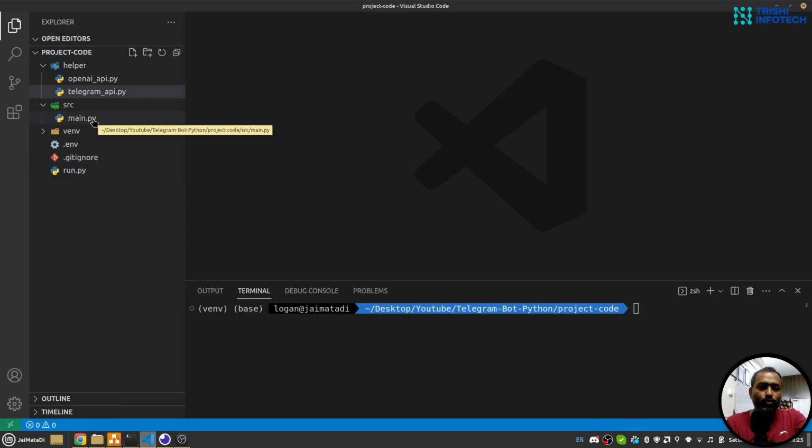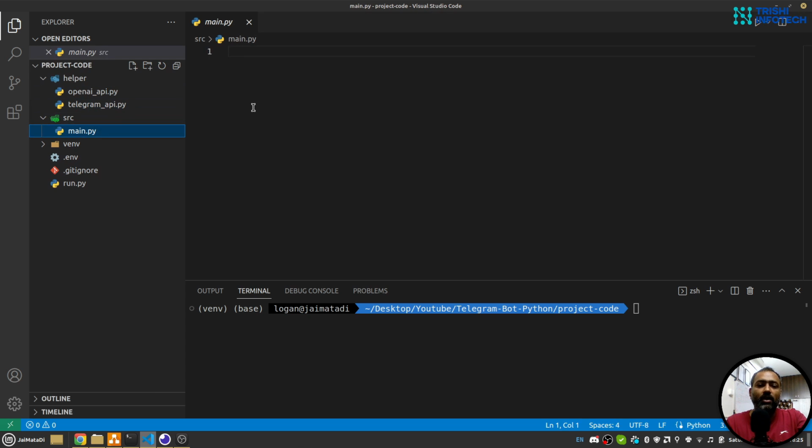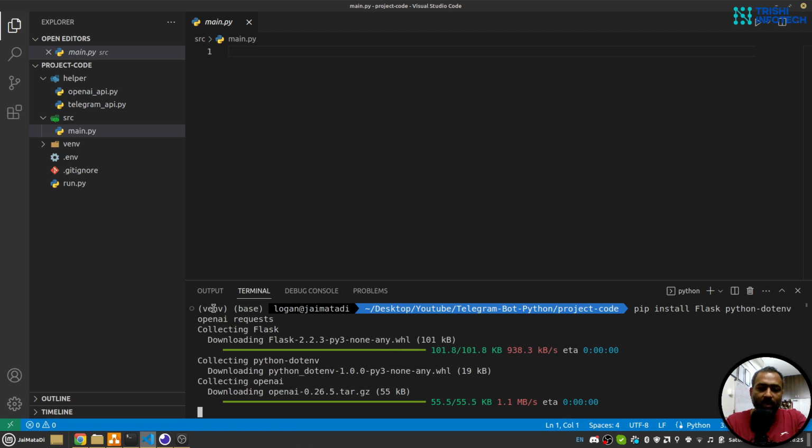Now let me close all of this. The first thing I'm going to do is create a Flask web application. For that I need to install Flask, pip install flask. Also I'll need python-dotenv. Also I'll need openai and requests as well. I think this is it. Maybe I'll need something else. I'll install that on the go. So I'll hit enter. Make sure you are in the virtual environment so that all the packages are installed inside the virtual environment.